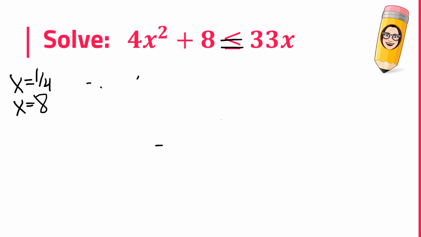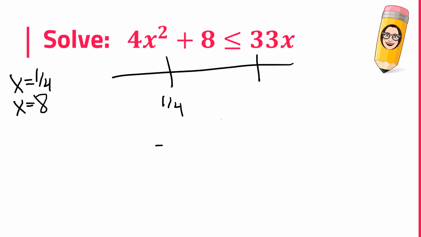If I draw a little sketch of a number line, we've got 1/4 and we have 8. I just created 3 intervals. I have this interval here in red, this interval here in green, and this interval here in blue. We want to pick a test point in each interval, and you can pick any number you want, but I would pick the easiest number to check.